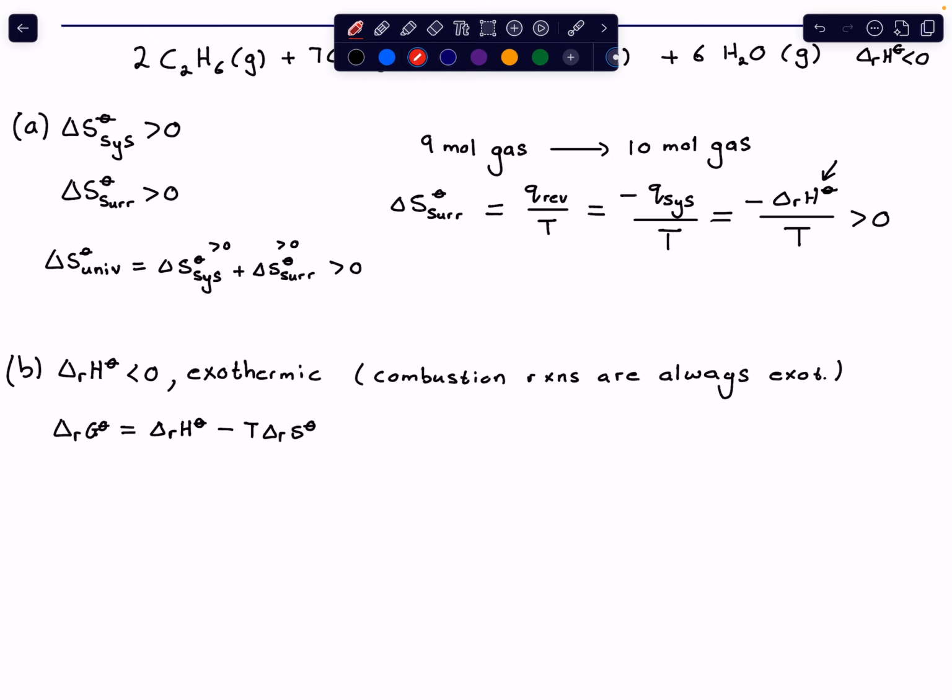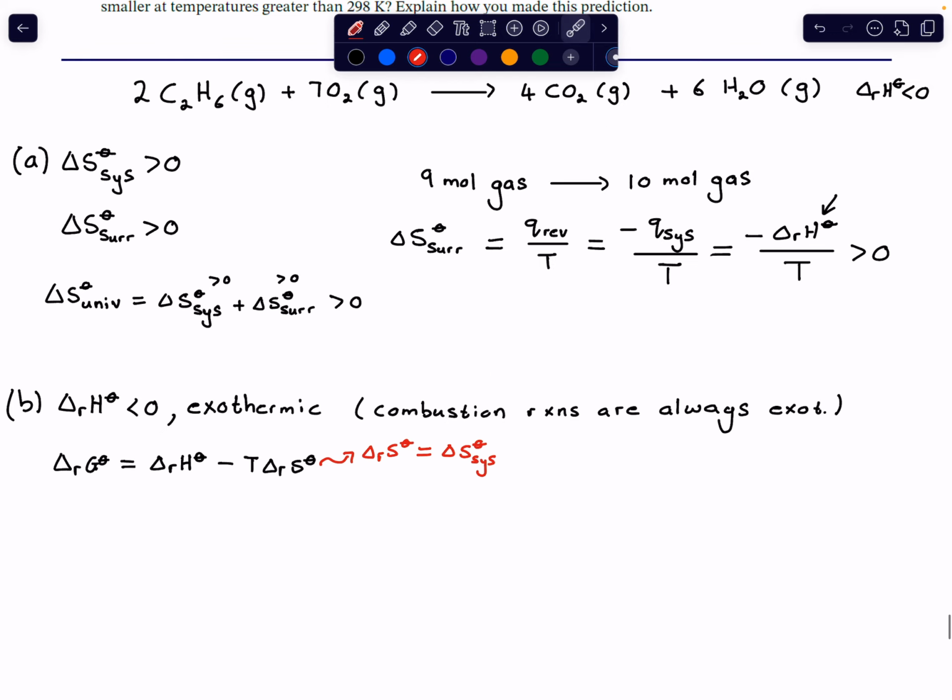But hopefully, you recall that the entropy of reaction is just the entropy of the system, right? Because when you're looking at a reaction, your system is your reaction. So we've already made that prediction earlier. The entropy of the system, we said, is a positive quantity.